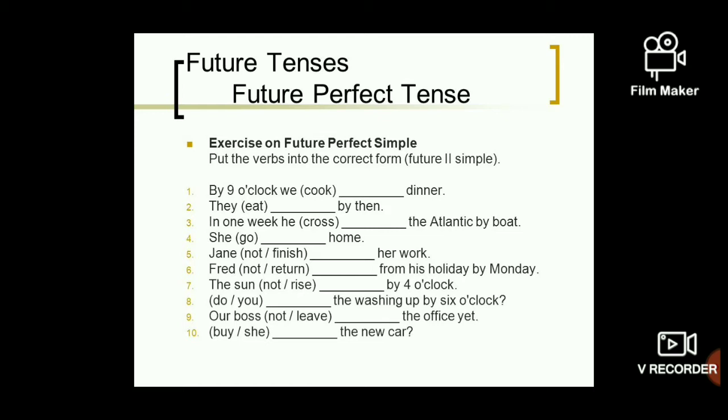She will have gone home. Jan will not have finished her work. Fred has not returned from his holiday by Monday. The sun will not have risen by 4 o'clock. Then will you have done the washing up by 6 o'clock? Our boss will not have left the office yet. Will she have bought the new car? So these are the examples, my dear students and my dear friends. We'll move on to the next slide.